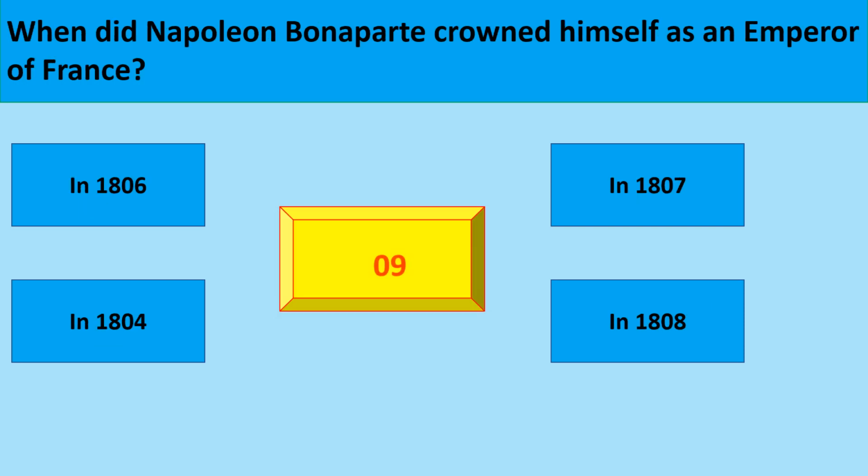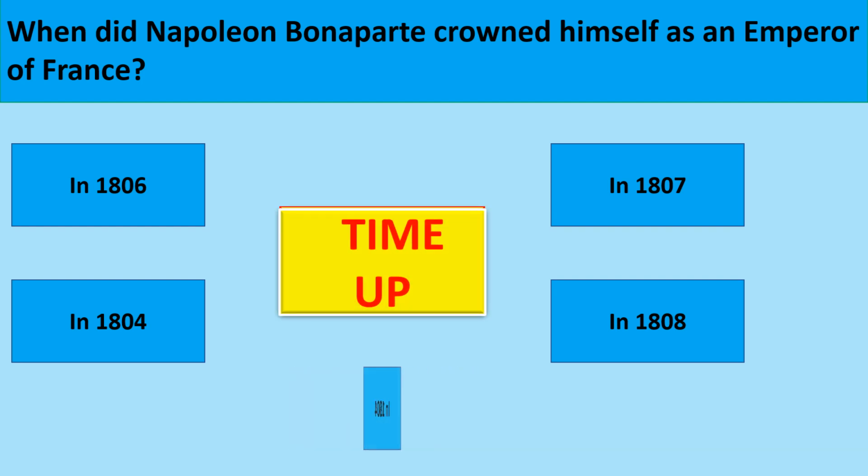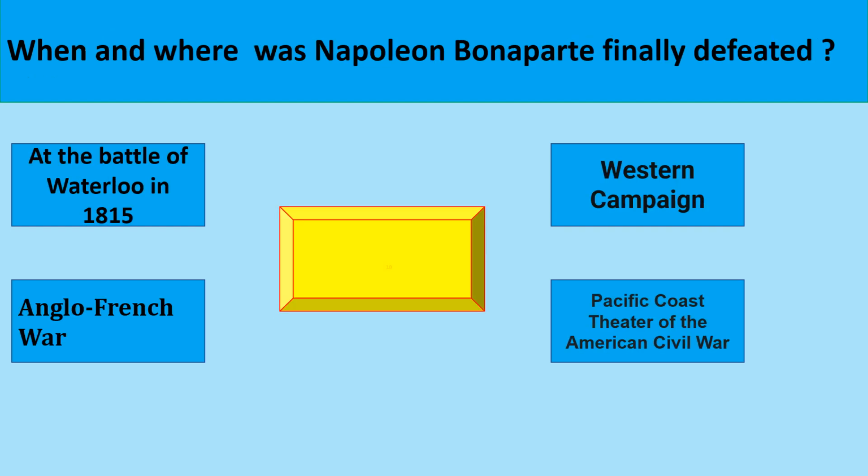When did Napoleon Bonaparte crown himself as an emperor of France? The correct option is in 1804. When and where was Napoleon Bonaparte finally defeated?